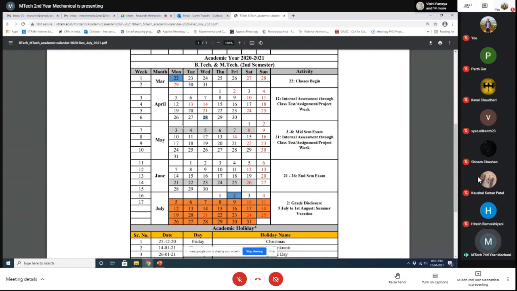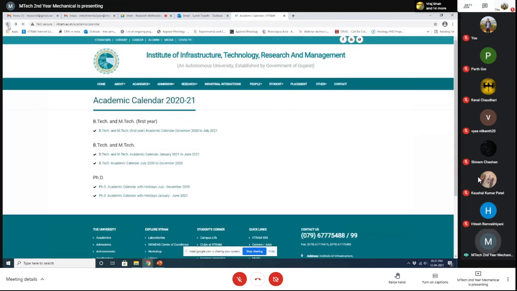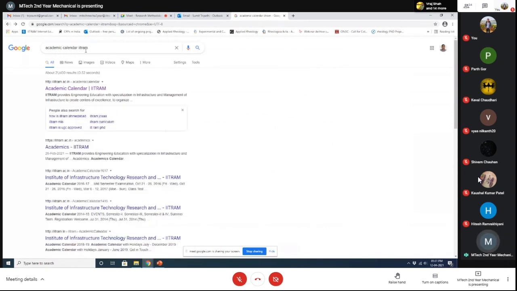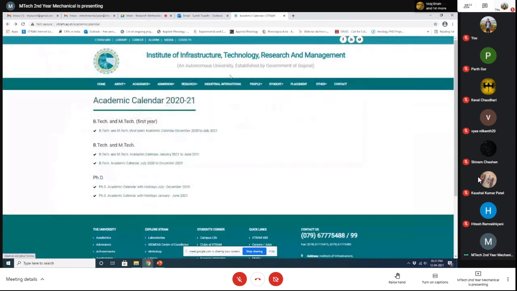After that you have the mid-semester exam. Then we will get a couple of classes, and then you will have the end semester exam. This is available at the IIT-RAM website. You just need to search academic calendar IIT-RAM. There are 3 calendars running now, but after your first semester, first year, you will come to the mainstream.